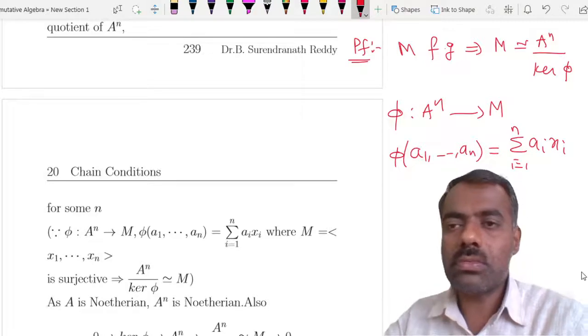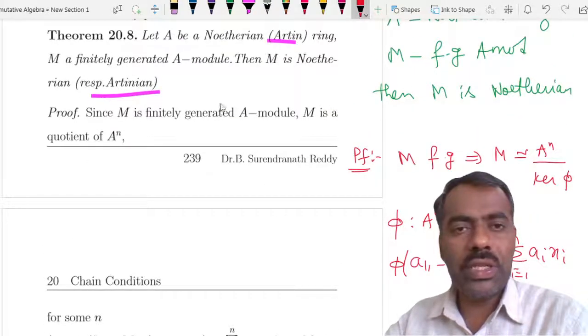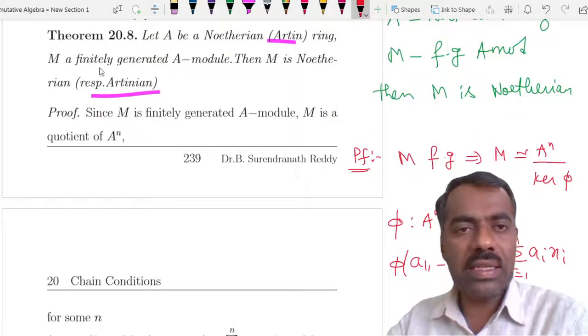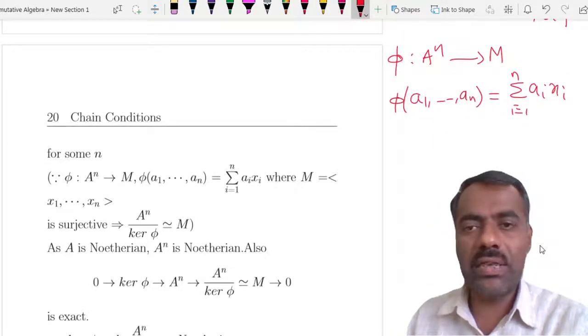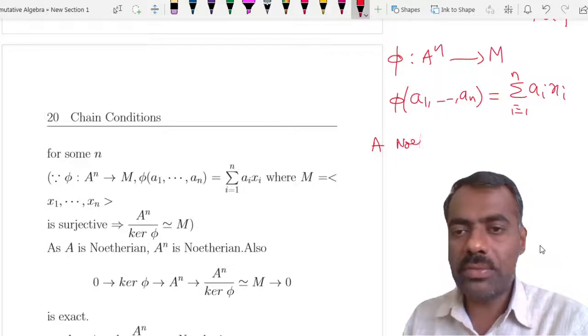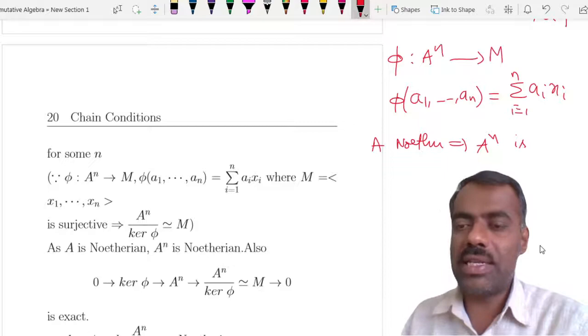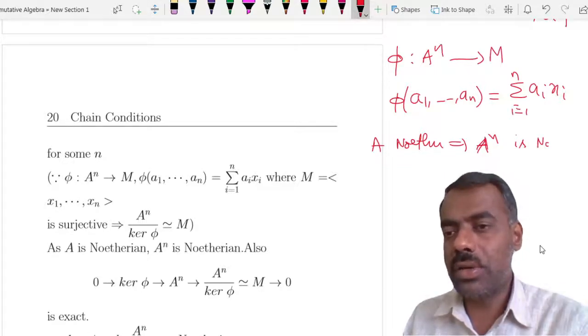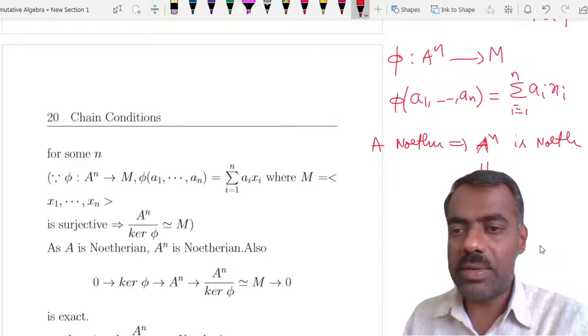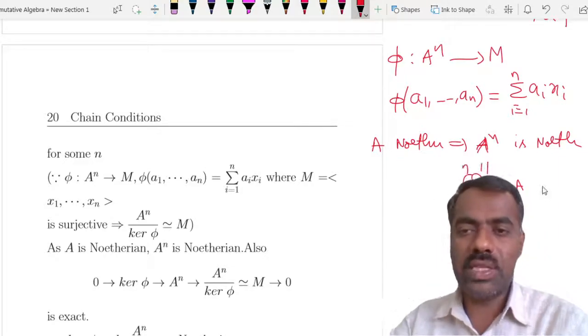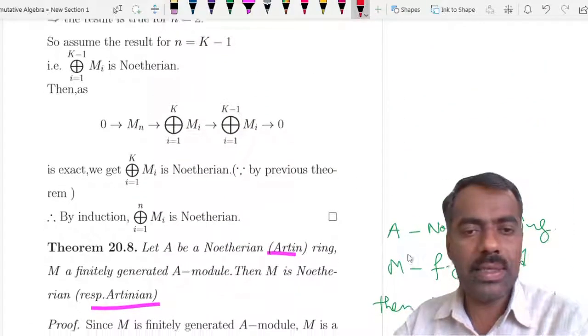Therefore, because A is given to be Noetherian, A^n, which is the direct sum of A n times, is also Noetherian. This is also Noetherian by the previous result, right?